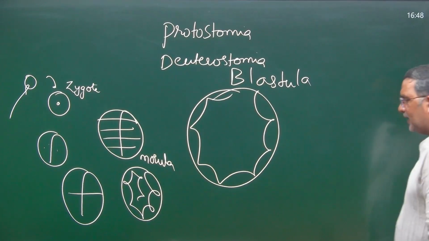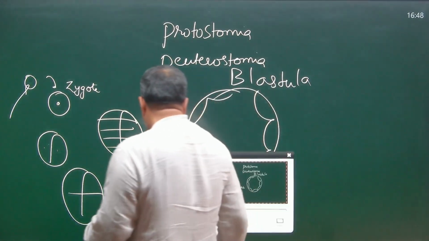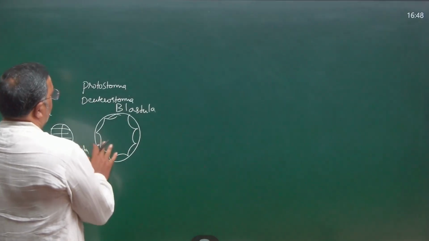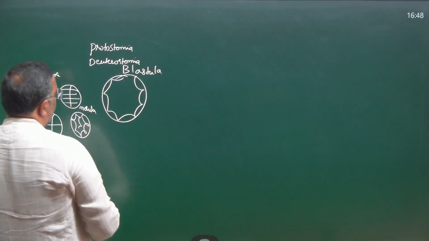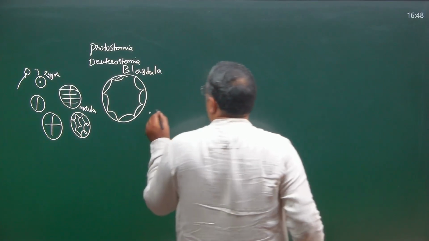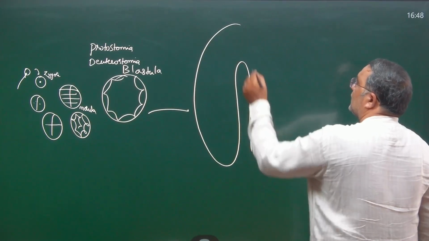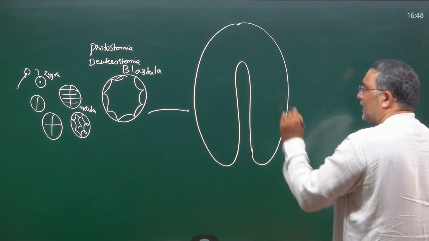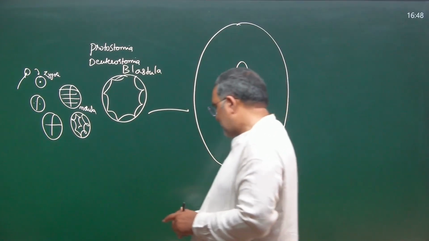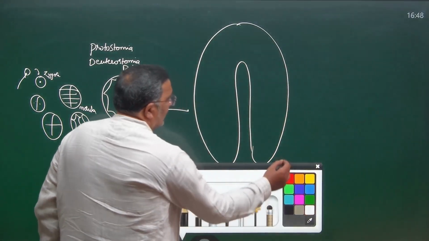And this particular blastula then develops into gastrula, which is our hero to understand Protostomia and Deuterostomia. Here itself, I'll remind you once again.